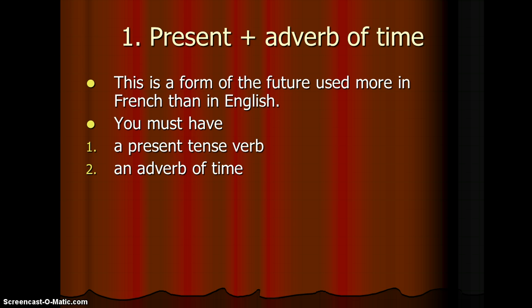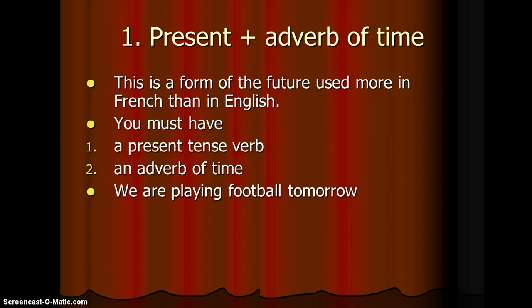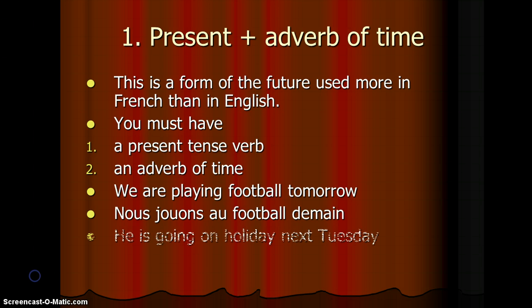So let's have a look at this as an example. We are playing football tomorrow. Hopefully you'll be able to recognize that the verb here is we are playing, and the adverb of time, the time phrase, is tomorrow. So let's have a look at that in French. And it really is exactly the same as we'd see it in English. Nous jouons au football demain. Nous jouons is of course an example of the present tense with jouer, the verb to play, and the time phrase demain means tomorrow.